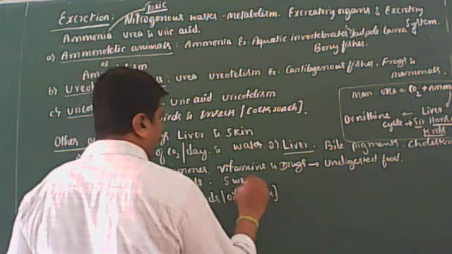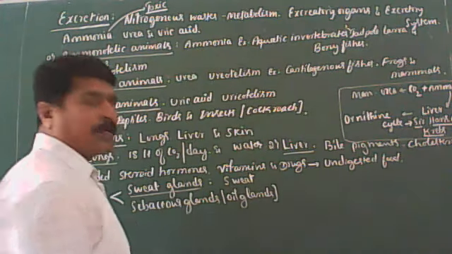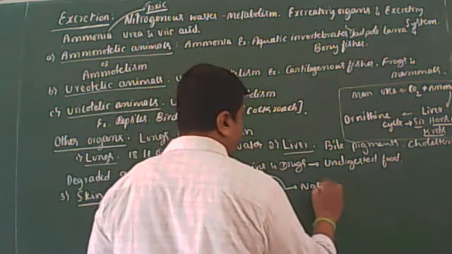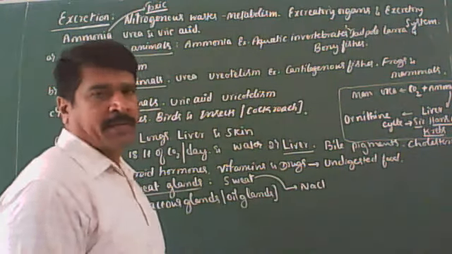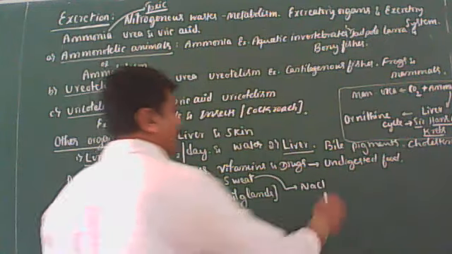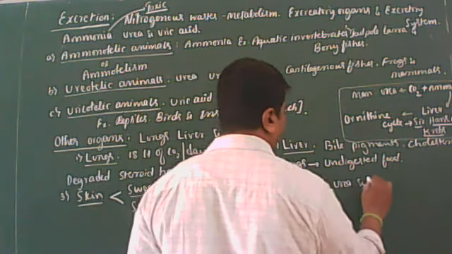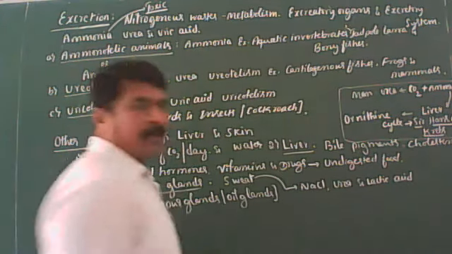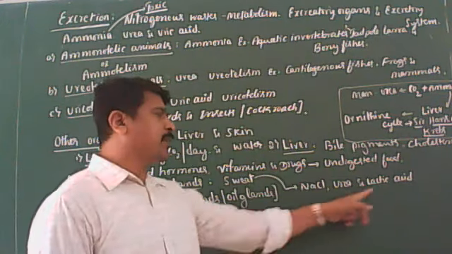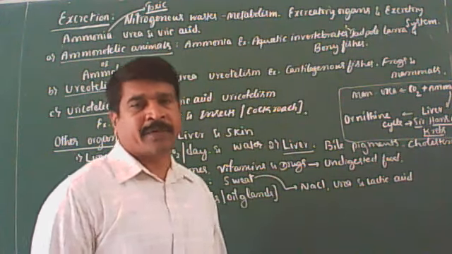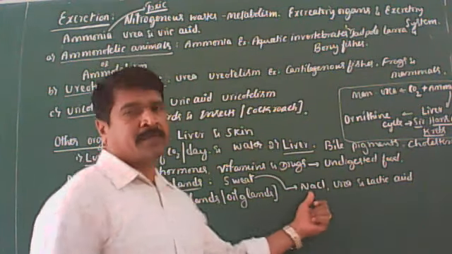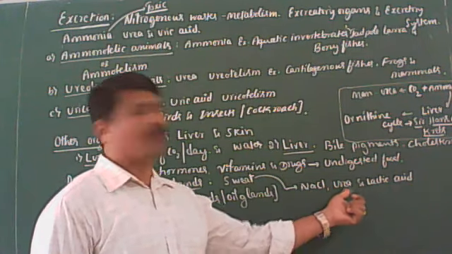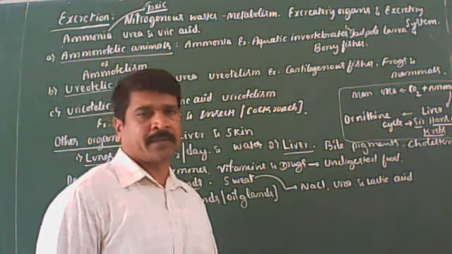You know that our sweat glands always secrete sweat when the body temperature is above the optimum. Along with the sweat, we eliminate NaCl, sodium chloride, a little amount of urea, and also lactic acid. Because we eliminate NaCl, our sweat has a salt taste. Got it? Then also some amount of urea and lactic acid. Clear?